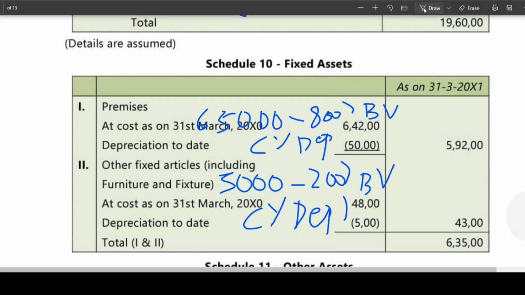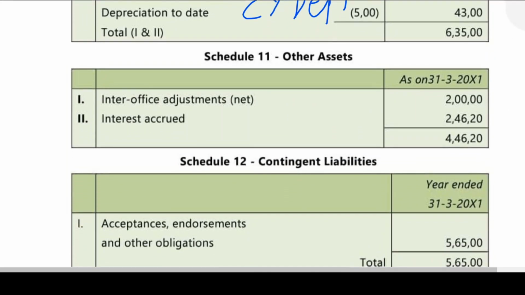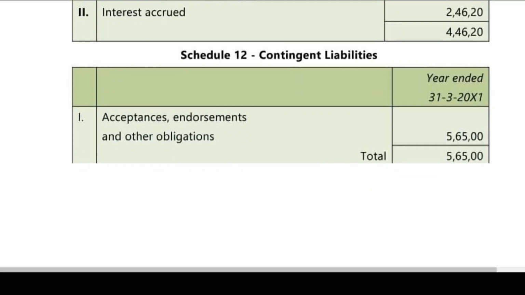Right. Then next, other assets, inter-office adjustment, I have told you, interest accrued. Contingent liabilities, I told you, acceptance, endorsement, other obligations.